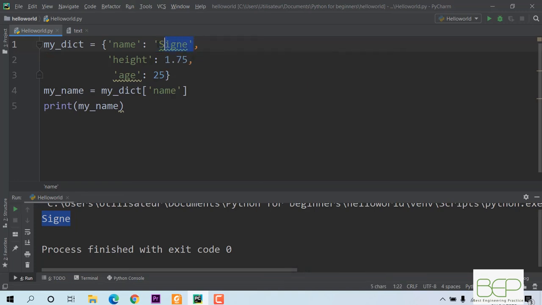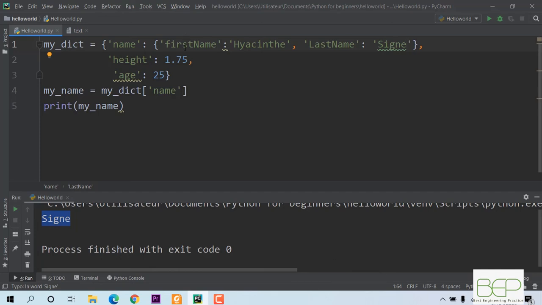I erase this value and I paste instead another dictionary with my first name, and the value I put, let's say Hyacinthe, and a comma to separate, you remember, and then my last name, the value is, let's say, Seen. So I put 2 points, and remember it's a string.